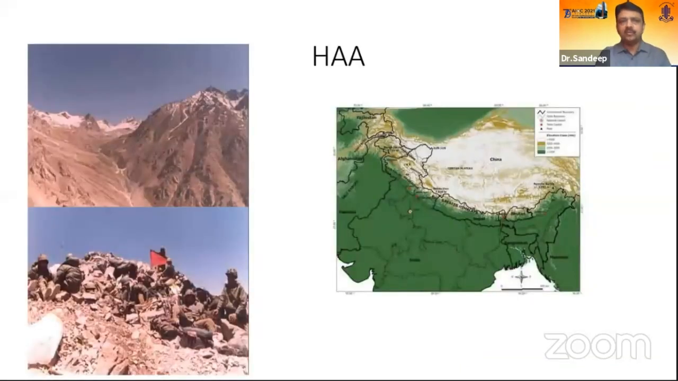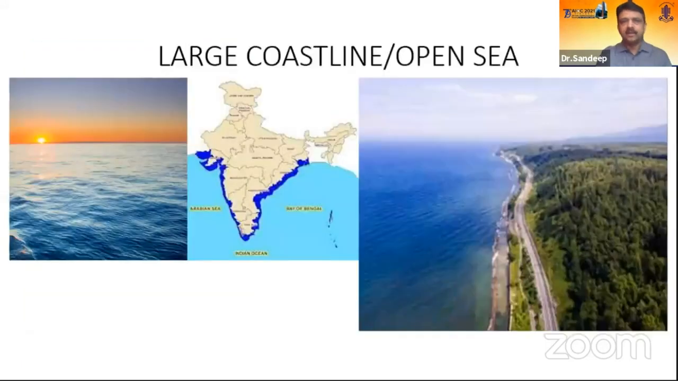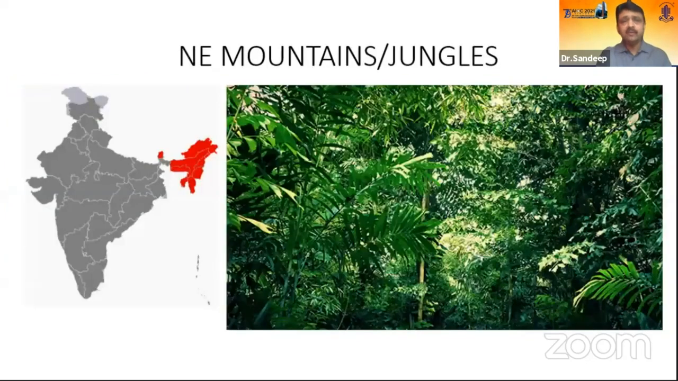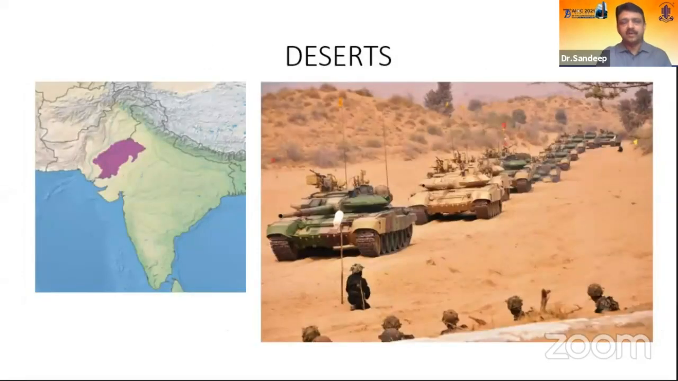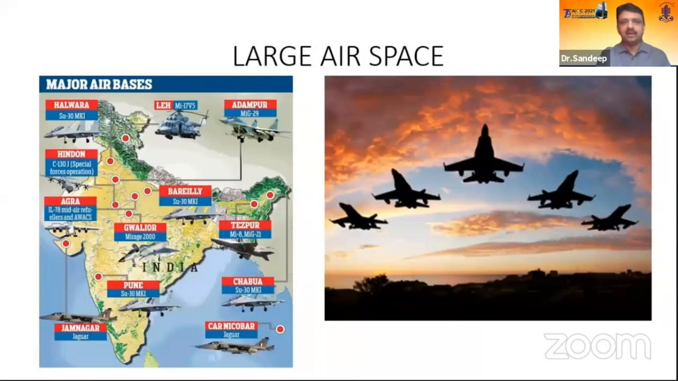Our area of responsibility is in the high altitude area in the north and northeast, which is manned by infantry soldiers as well as the Indo-Tibetan Border Police. Then we have a large coastline and open seas, manned by Navy and Coast Guard. We have northeast mountains and thick jungles, manned by our infantry soldiers as well as Sashastra Seema Bal and Assam Rifles. Towards the northwest, we have deserts, manned by mechanized forces and our BSF. And then we have a large airspace manned by strategic locations of the Air Force at various places. After you see the extent, you realize why we have a problem.